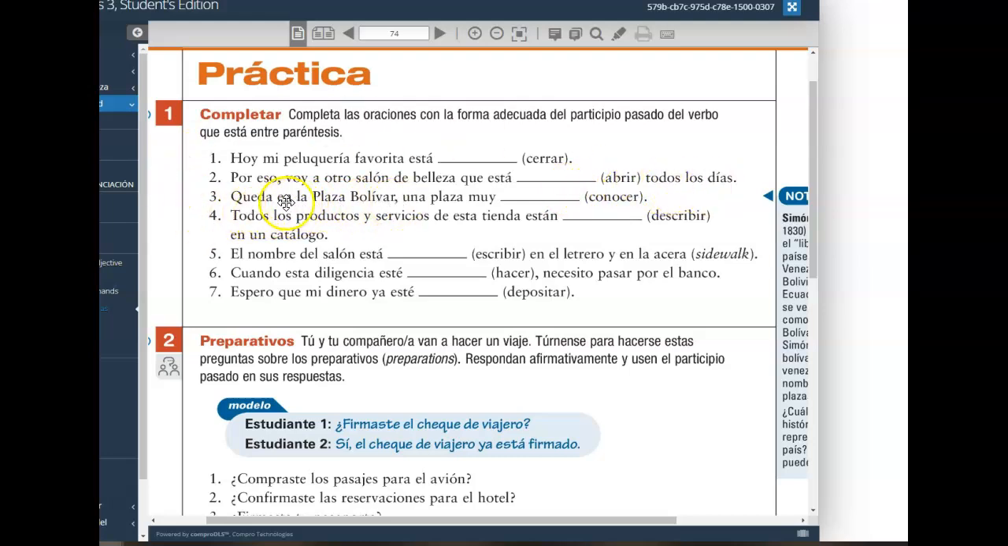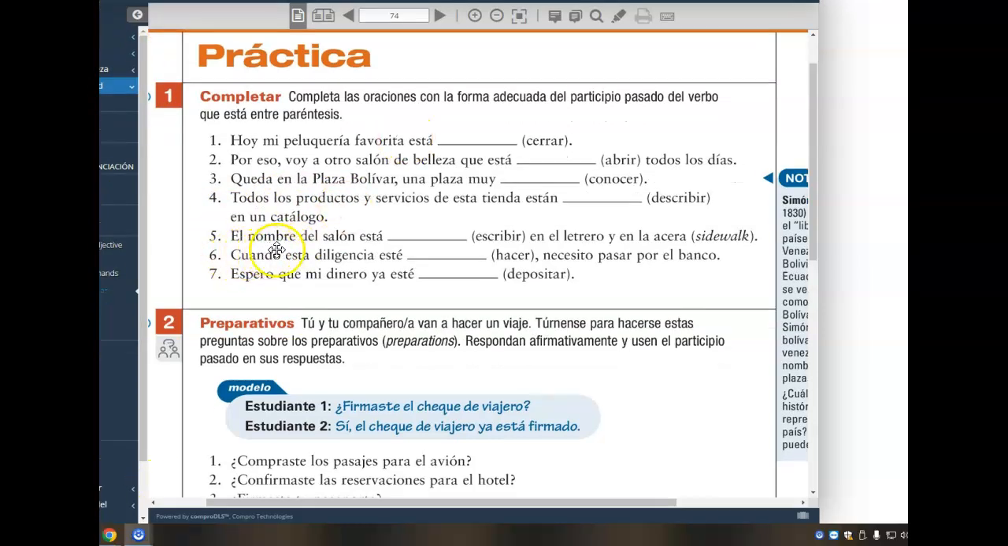Queda en la Plaza Bolívar. It's located in Bolívar Plaza. Una plaza muy conocida. Todos los productos y servicios de esta tienda están descritos. Ending in os because our subject is masculine plural.